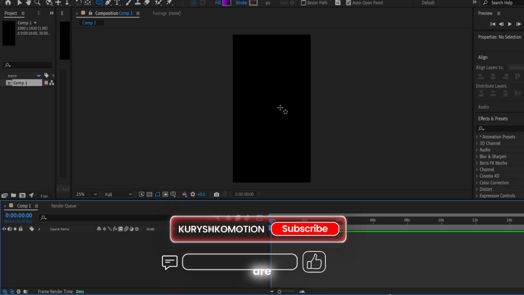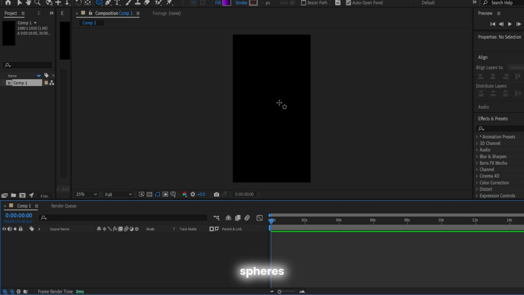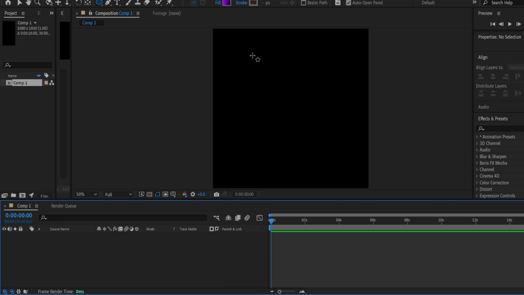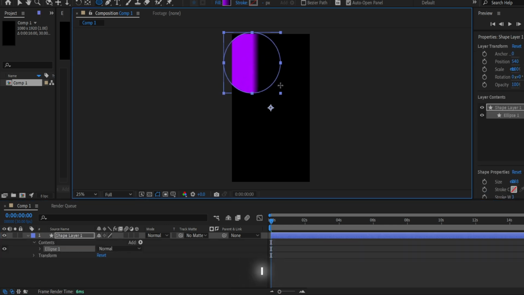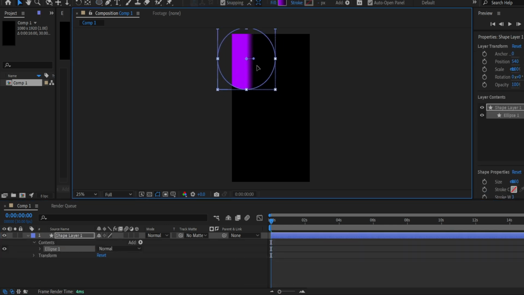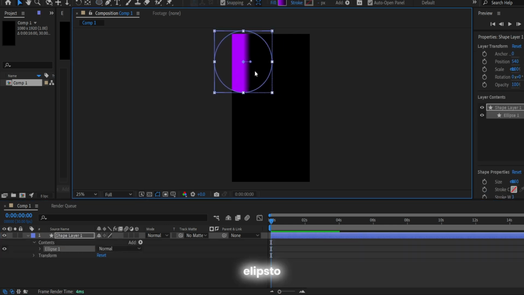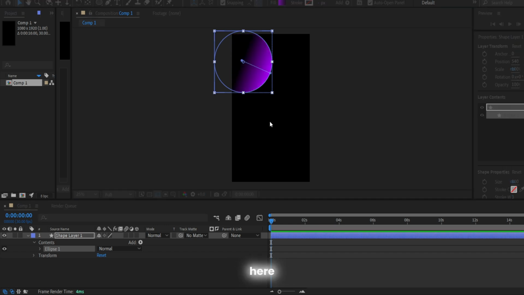So okay guys, we are already in After Effects, and first of all we need to create two spheres for our background. I will make it with the ellipse tool. I am making the perfect circle. And for our spheres we need to adjust the linear gradient like I'm doing here.